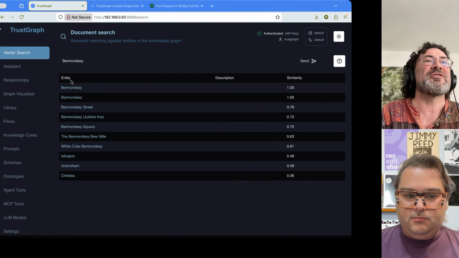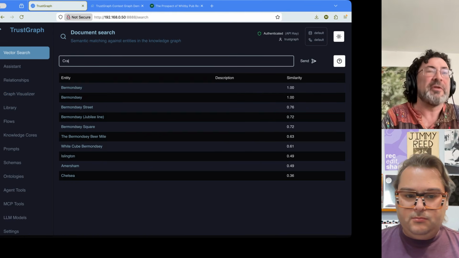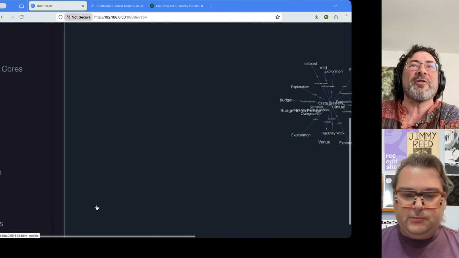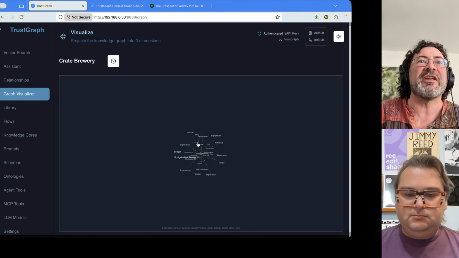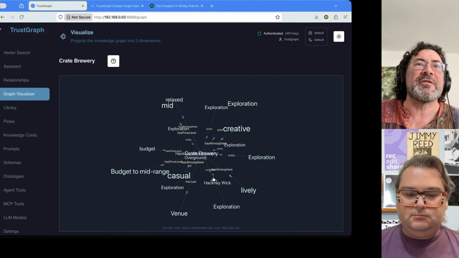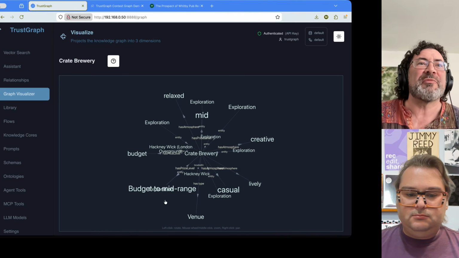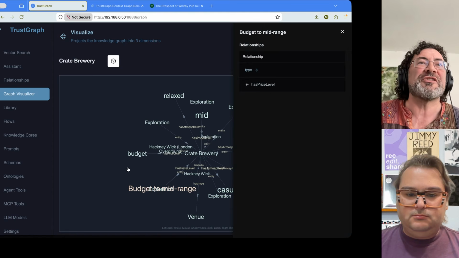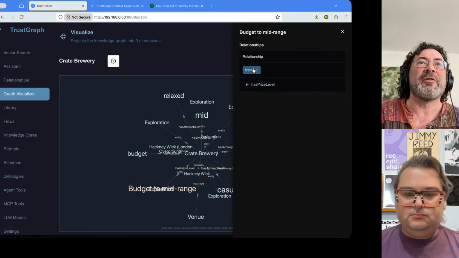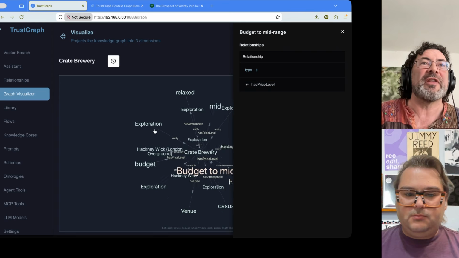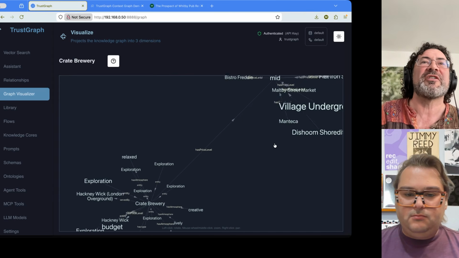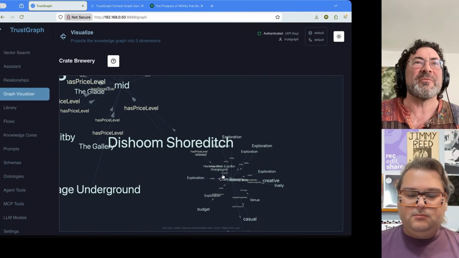Let's go and search for some pubs. Great. There we go. So this has got a lot more going on in this section of the graph. We can see there's Crate Brewery at the center of that. We can see its price level is budget to mid-range. Actually, since that is a node, we can also find out if there are any other pubs that are in that range. We've got mid as a level. There we go. So you can start to see how we've built up this graph.